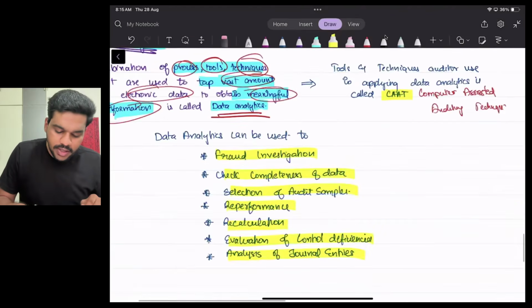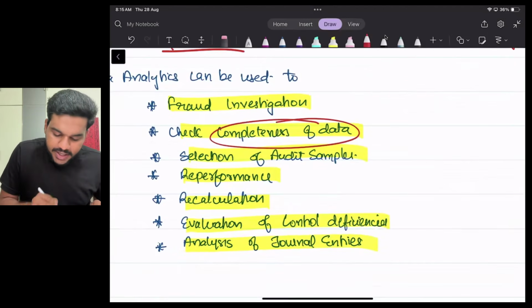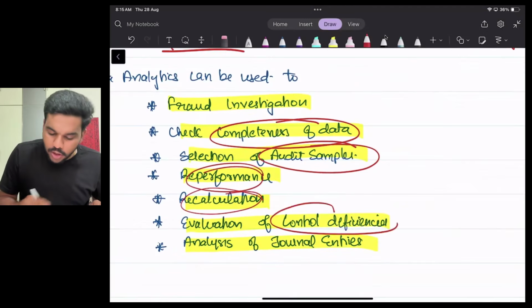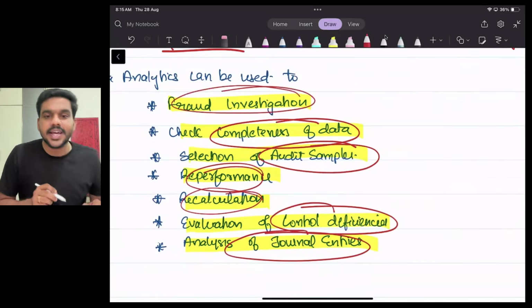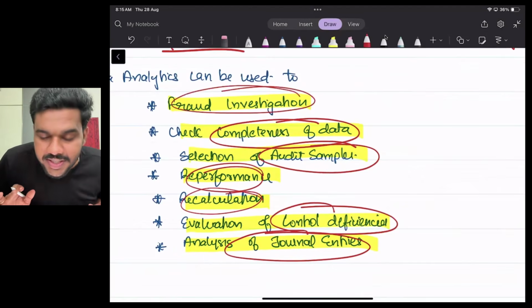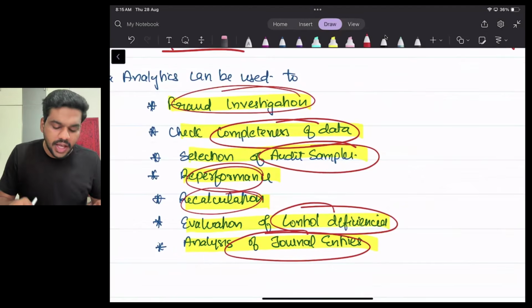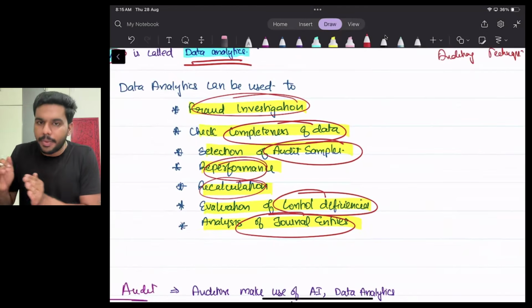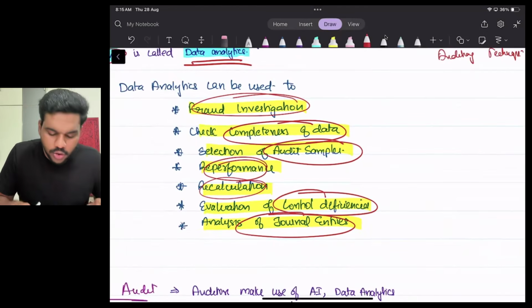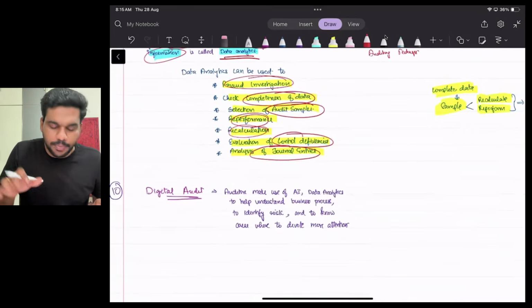So from these points, you can see, you ask for complete data. From the data, you took the sample, then you re-perform, recalculate, you come to a conclusion that there is a deficiency in the control. So you analyze the journal entry. So you understand there is a fraud. So you investigate. Okay. So just try to memorize this story, and from this story, you will be able to frame all the points. Okay.